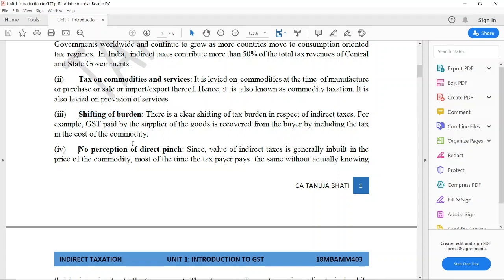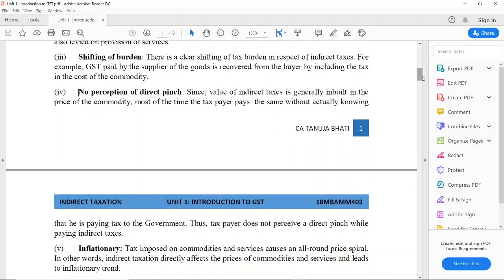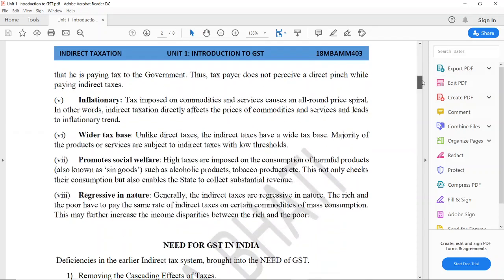No perception of direct pinch. Now, since indirect tax is a tax that is paid on the goods and services, therefore many a time the amount will be inclusive of GST, so you don't have a direct pinch of paying the tax. Next, inflationary.